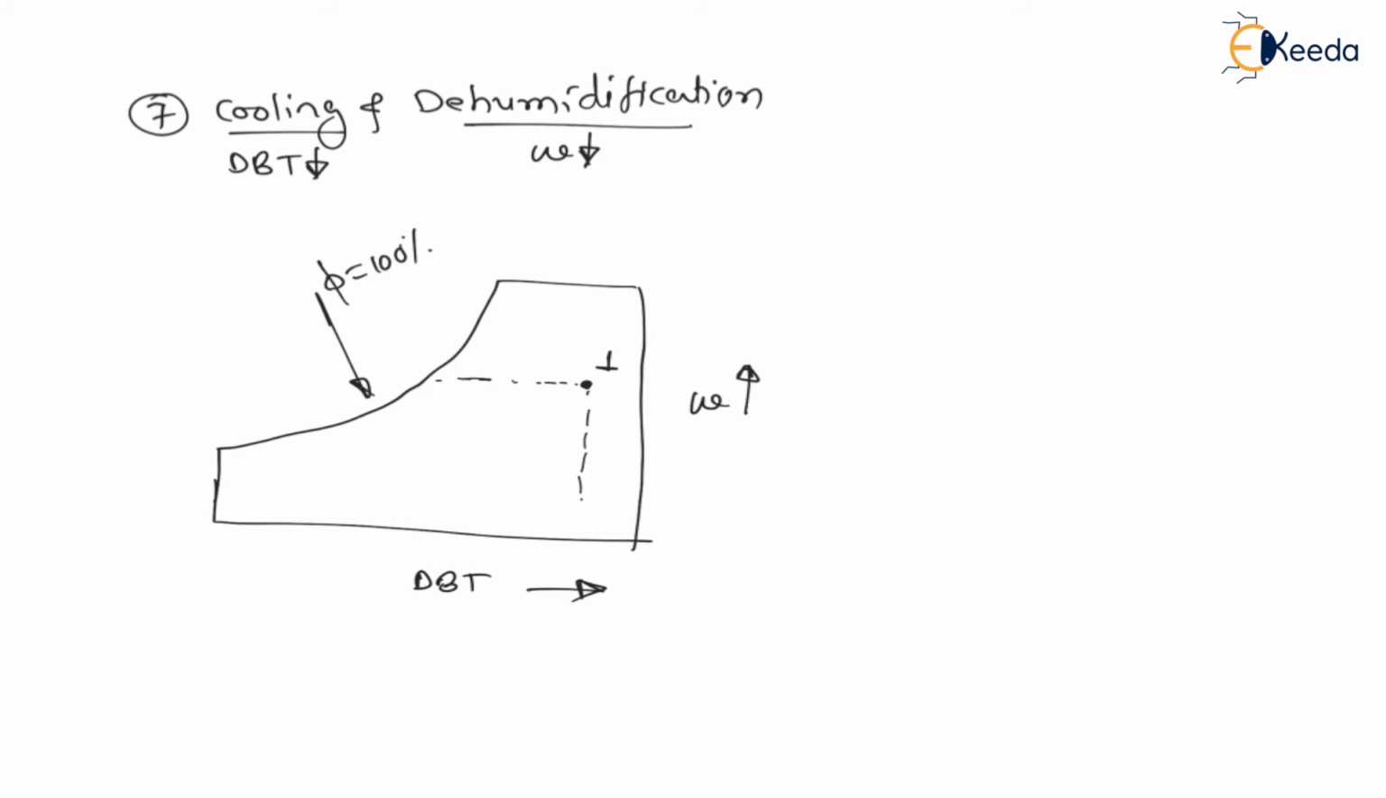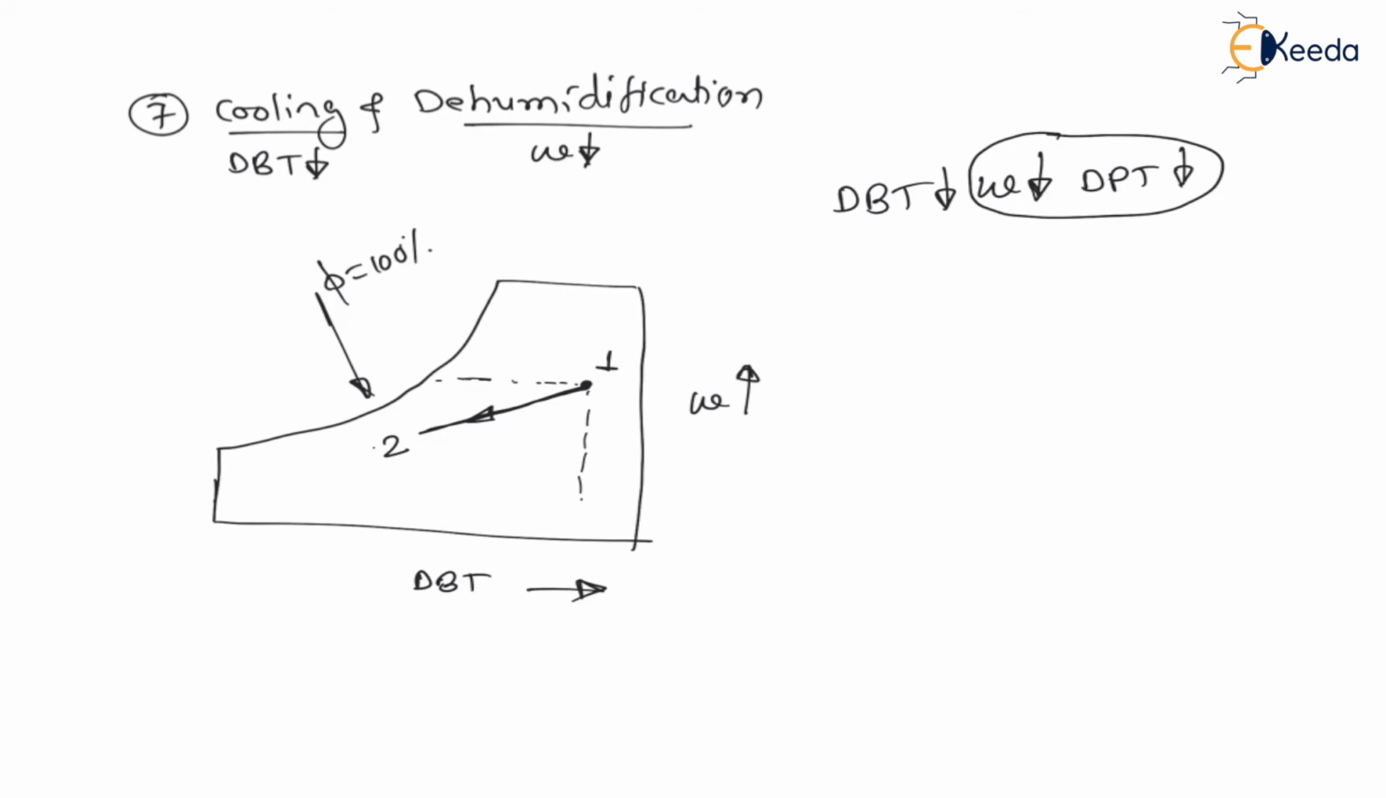So let us understand the process 1 to 2, like this, right? It is cooling and dehumidification. Cooling means the dry bulb temperature is decreasing, dehumidification means specific humidity is decreasing, therefore dew point temperature is also decreasing, because specific humidity and dew point temperature go together. Now wet bulb temperature, look at this. Initially this was the line and now this is the line, right?